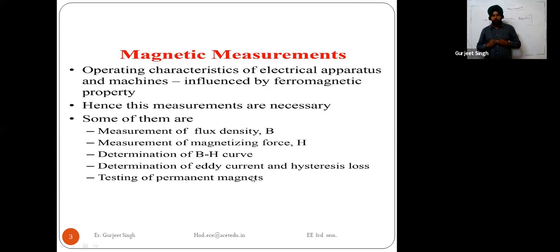Okay, then we are calculating, when we are talking about the magnetic measurements, one thing you have learned in BEEE, and you have learned in plus two also. When we are magnetizing some element and then demagnetizing the same element, the losses occur in the magnetic material. Those losses are the eddy current losses, or we can say the hysteresis losses.